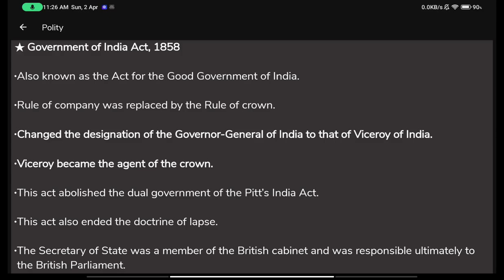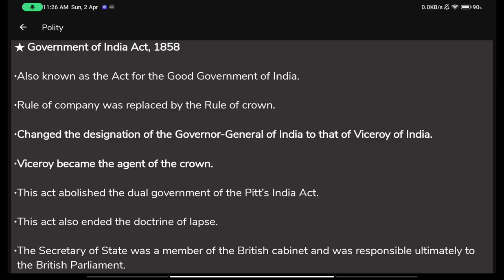Viceroy became the agent of the crown. These are formal things. Obviously this was the same thing informally, but now it came to be known as such formally in written documents, like our governments. The governments always harass us, right? The governments are always doing whatever they want, but I formally change it in the official documents that, from now on, I become the dictator of India.